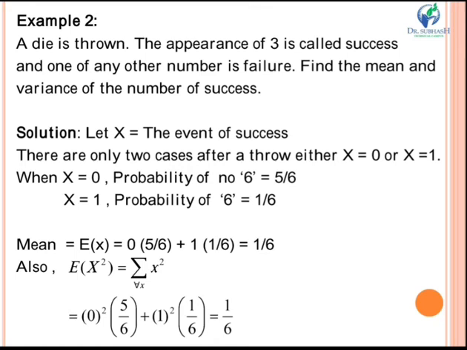Now the next example. A die is thrown. The appearance of 3 is called a success and that of any other number is a failure. Find the mean and variance of the number of successes. See what is given: the appearance of 3 when a die is thrown.